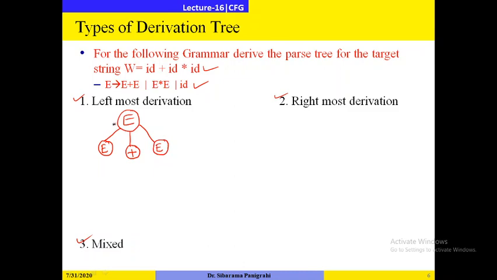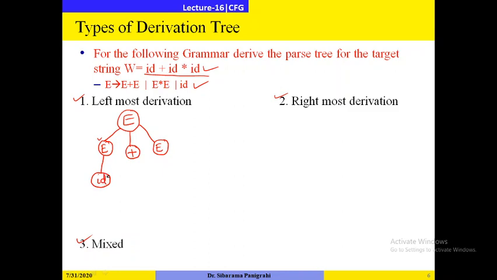So now we will apply the leftmost derivation, so we will first apply the derivation on the leftmost non-terminal. Here the leftmost non-terminal is this one. What do we want to get? We want to get ID plus ID star ID. So here we will apply E gives ID. So I have got ID.